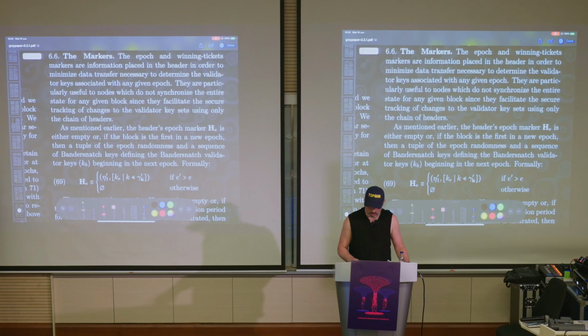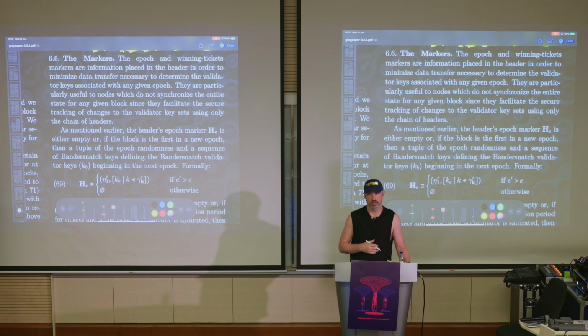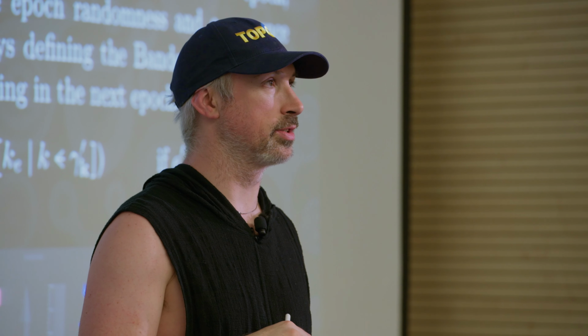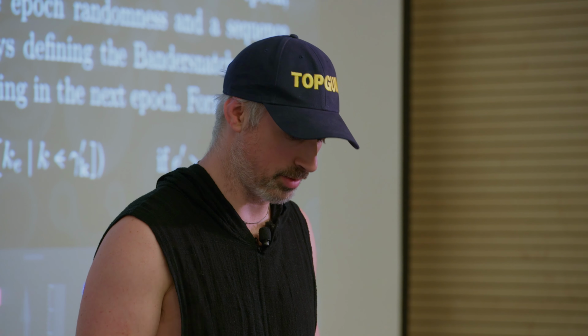Let's look at the markers. So we have the epoch marker. If you remember, that's in the first block of a new epoch. This just sets, it says what the fallback sequence is, right? It tells potential light clients in the future who might be looking at the headers only what the next epoch's slot key set is, in case it's a fallback epoch.